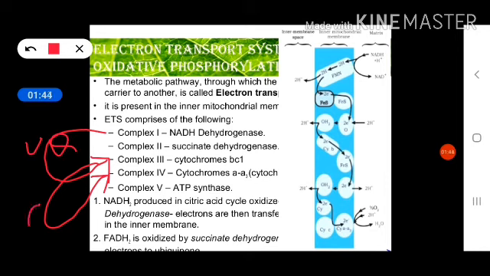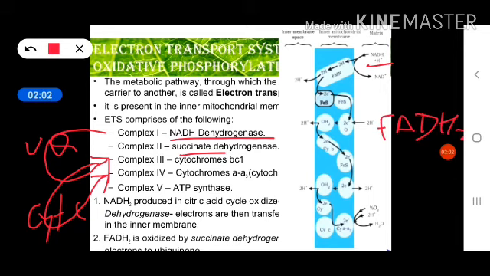But at complex 2, when FADH2 comes, along with 2 hydrogens and 2 electrons, the electrons and hydrogen released at complex 2 will directly move through ubiquinone to complex 3. So it skips complex 1, and the rest is the same: the electron which reached complex 3 will transfer to complex 4.